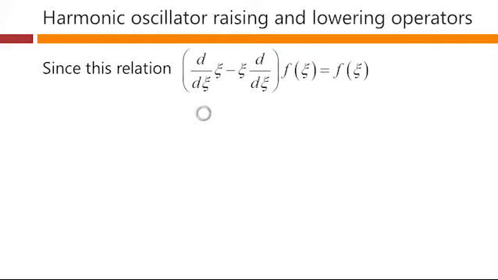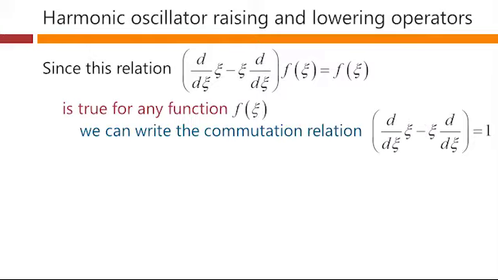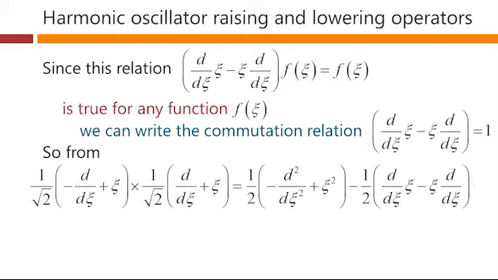Since this relation that we've just derived here is true for any f of c, then we can in general simply write that this expression here is equal to 1. When it's operating on any function, it has the same effect as 1 times that function.